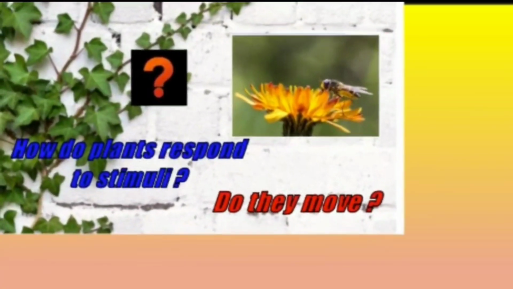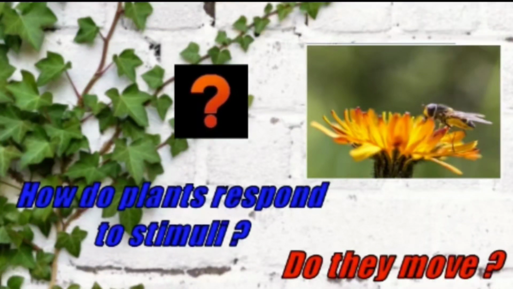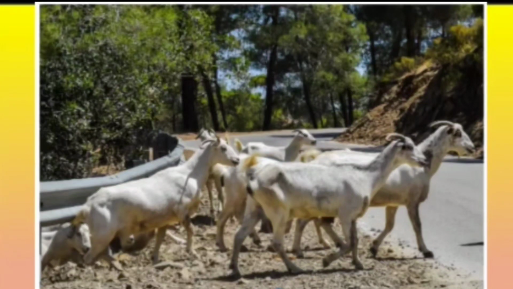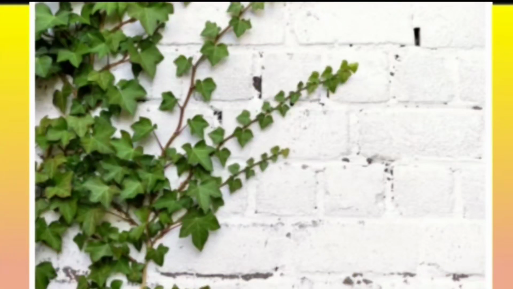How do plants respond to stimuli? Do they move? Do plants have control systems? Let us know in this session. We know that animals keep on moving around, responding to various stimuli. Both plants and animals react to various stimuli around them, but the method of responding is not similar in plants and animals. Even though it is not as obvious as in animals, plants do move. Plants also respond to various stimuli but in a different way.